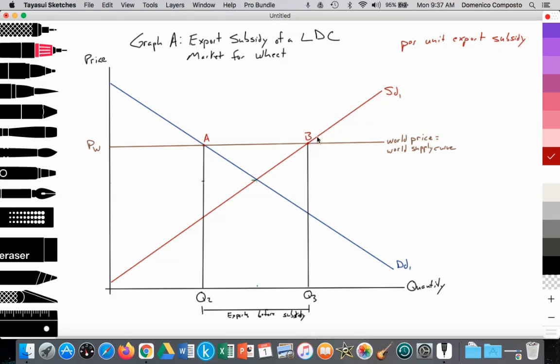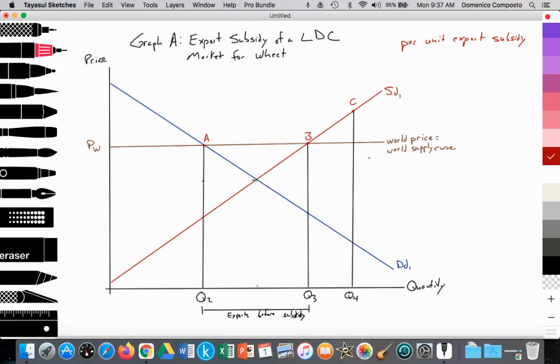So for each additional unit that the firm is able to produce, they're going to get a sum of money. So let's assume that they increase their output from point B, let's say to this point C, all right? That would increase the quantity supplied from Q3 to Q4. Let's use a straight line. So from Q3 to Q4, quantity supplied has increased from point B to C along their supply curve.